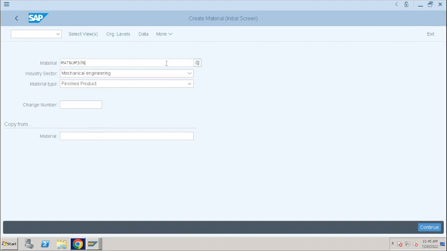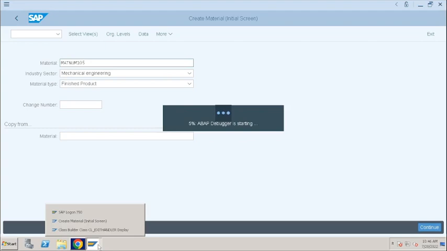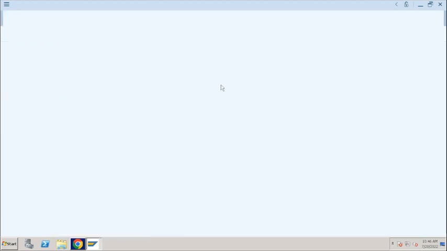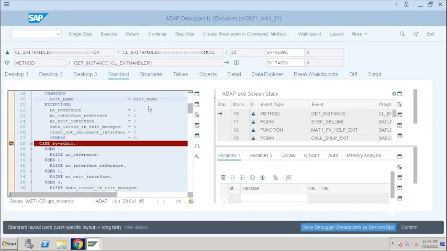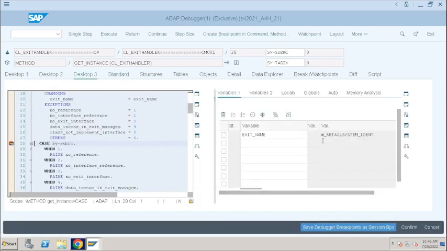For F4 helps also, it will trigger this breakpoint, this debugger. Double click on the exit name. So here you will get all the BADI definitions available. Click on F8.